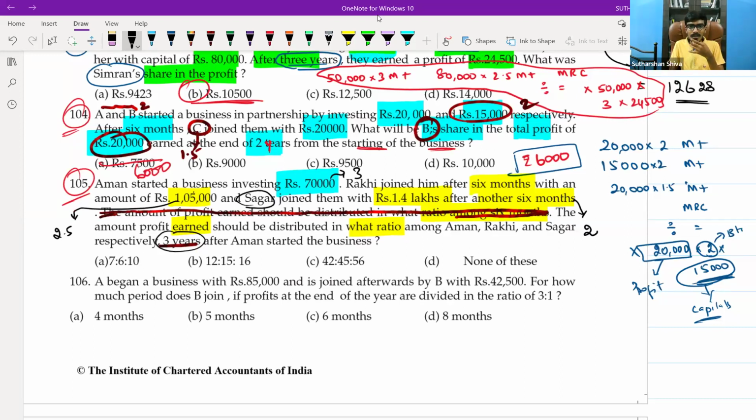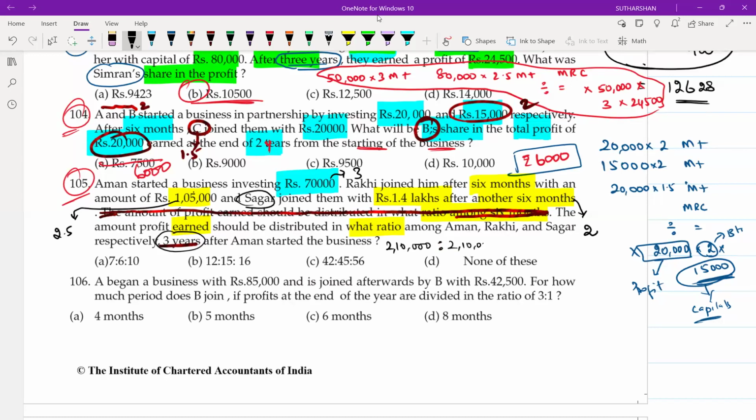Calculate. Take a calculator. 70,000 into 3, 2 lakh 10,000. Here, 2,10,000 we will write, because they are asking in ratio, not in amount. Then 1,05,000 into 2.5, 2,62,500.